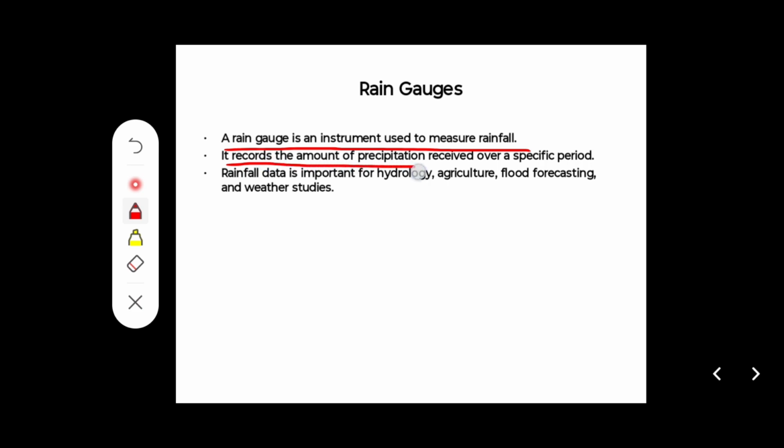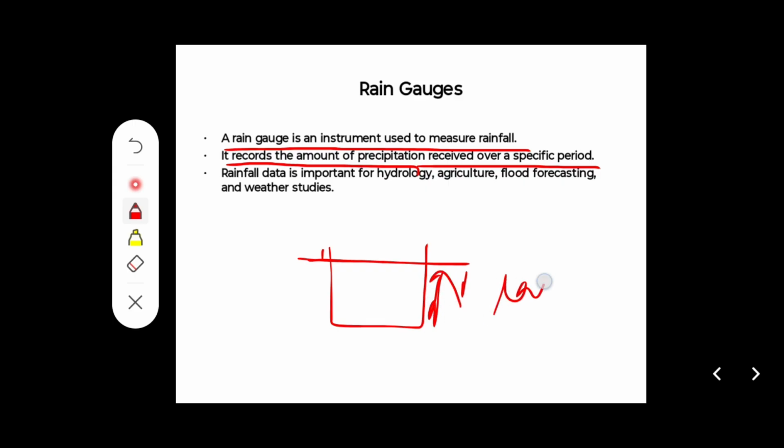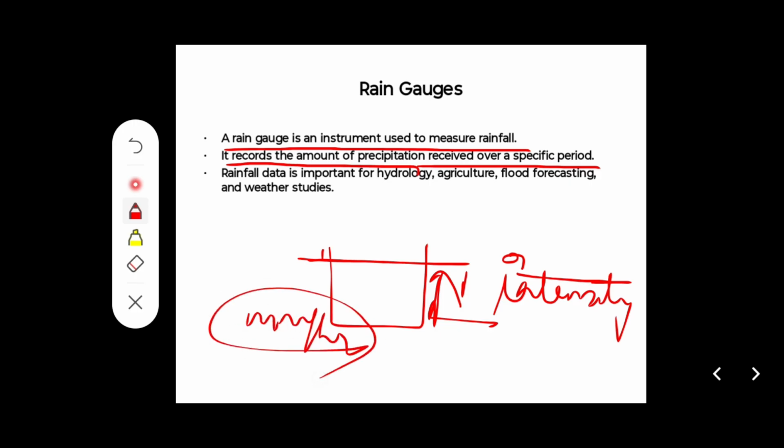It records the amount of precipitation received over a specific period. This period is from 8:30 a.m. to the next day 8:30 a.m. So every day at 8:30 a.m. we have to record that in the last 24 hours this much rainfall took place. And if the bucket fills in 1 hour or 2 hours, then we can say that in 1 hour this much rainfall took place, which gives the rainfall intensity. What is rainfall intensity? It is the amount per hour; this intensity of rain is coming on the earth.